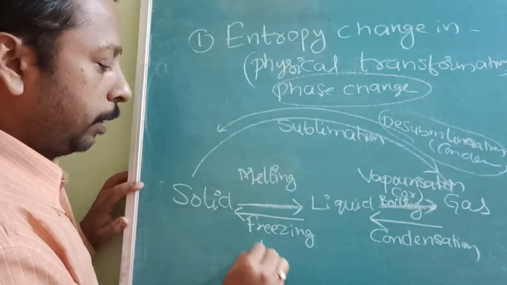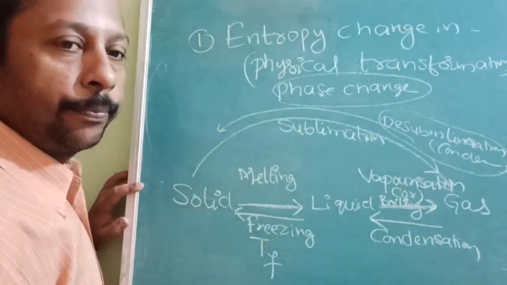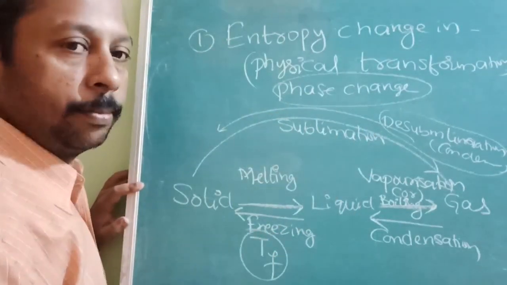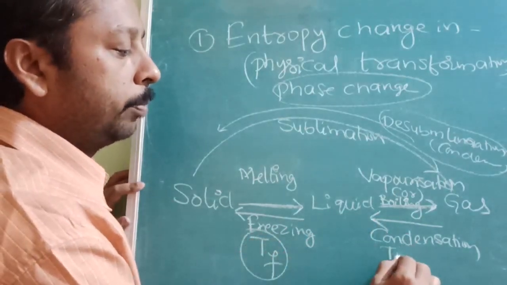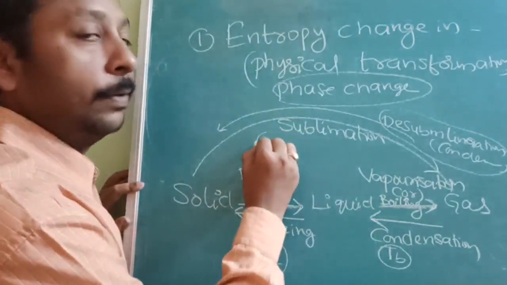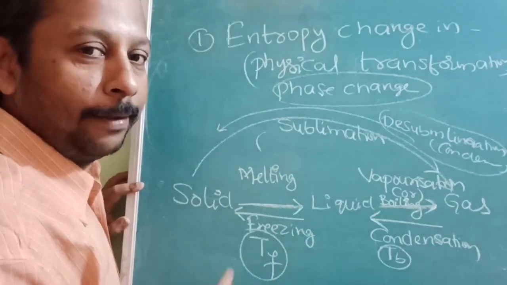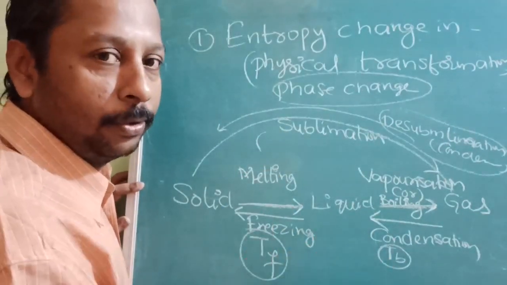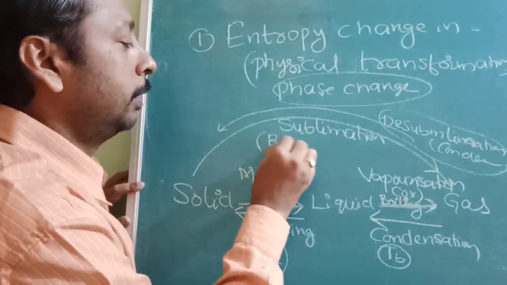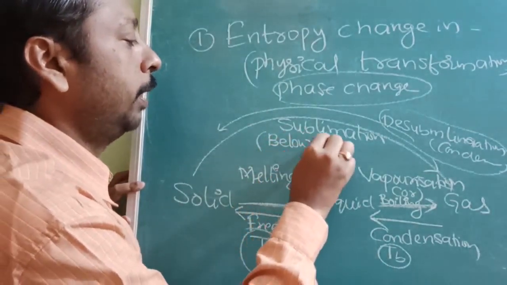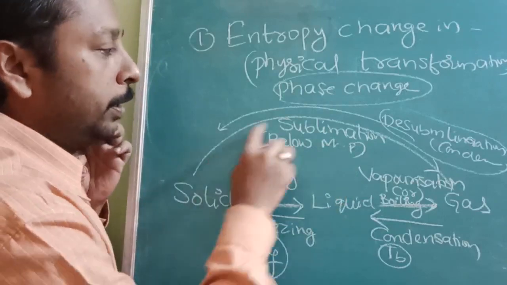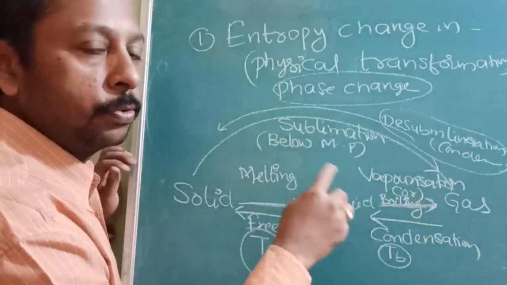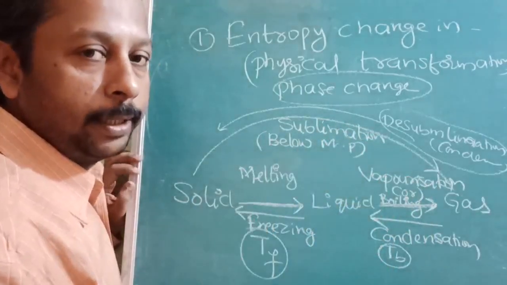Now this will take place at the freezing point, and this will take place at the boiling point. Everybody knows this. This one takes place below the melting point. Actually, why does it happen? These are substances whose boiling point is less than the melting point.